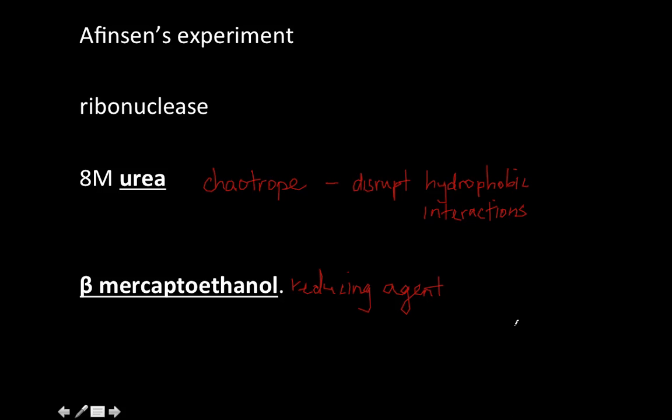So you need to say that as well. So say you are reducing disulfide bonds. Alright, so it's a reducing agent and you are reducing disulfide bonds.